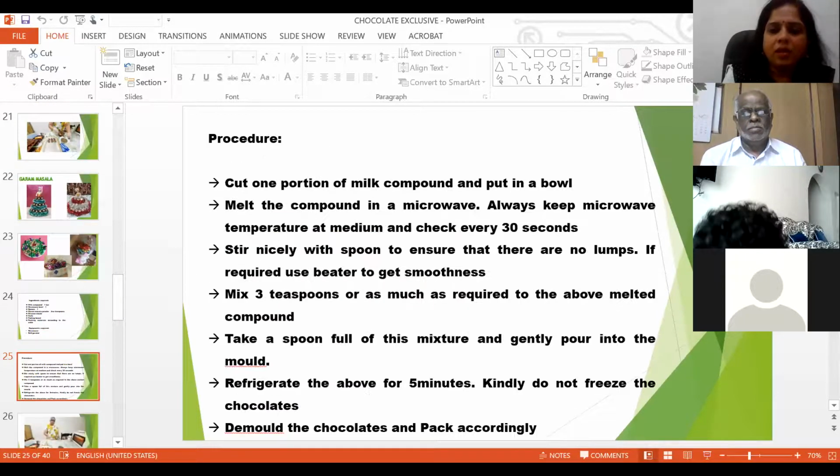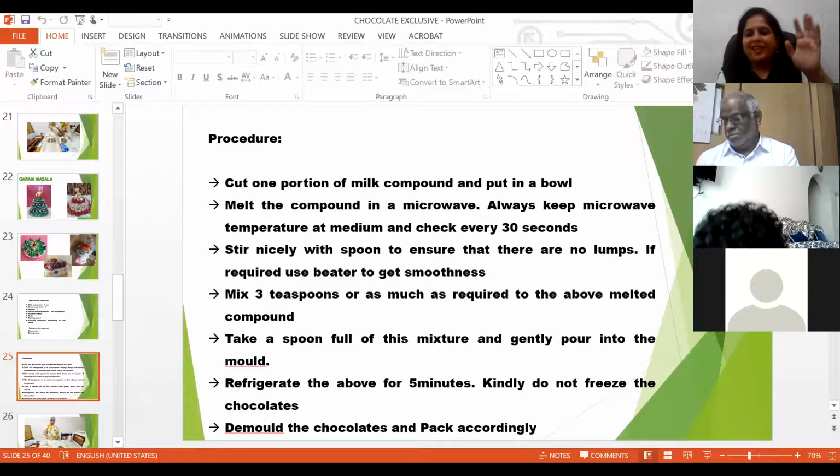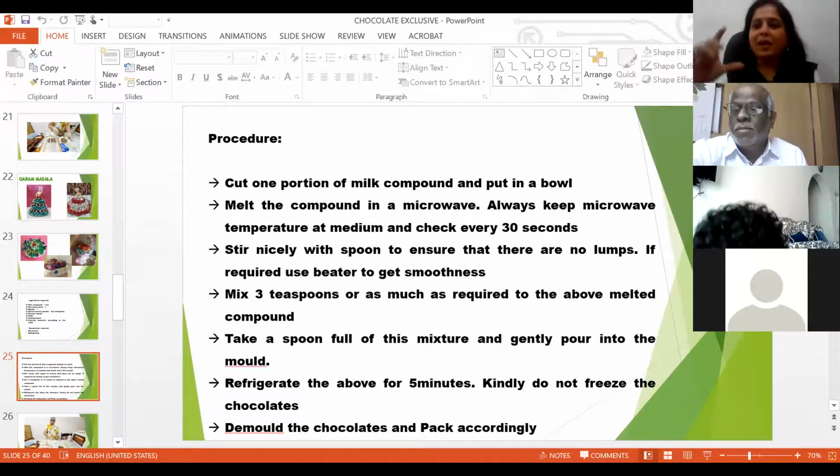And this is the procedure. Masala chocolates, basically. This is our Indian masala type chocolate. Garam masala, you get it in any shop. You get it in Lulu also. These are little spicy chocolates.